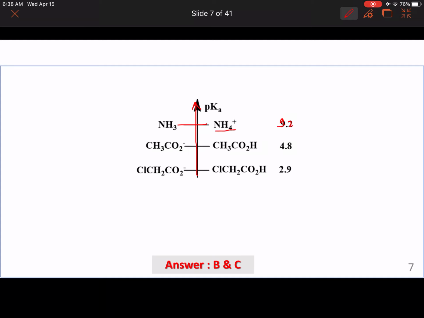I put my acid on this side, and then the 4.8 right below it would be for acetic acid, and 2.9 would be for the chloroacetic acid. And put whatever base, remove a proton from each, put the base on the other side.